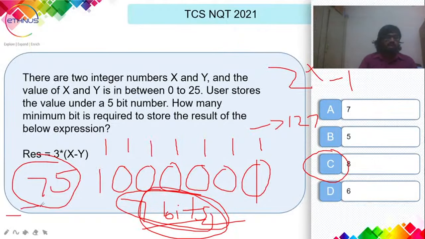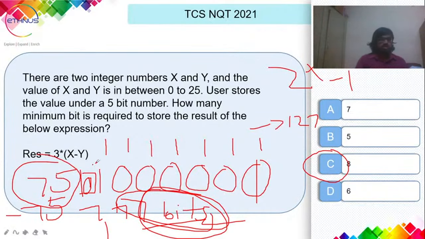But what about minus 75? We earlier saw that the range was minus 75 to 75. To represent minus 75, you need a sign bit. If this sign bit is 1, the number is negative. If it is 0, the number is positive. So you need 7 plus 1 bits, that is 8. 8 would be the answer.